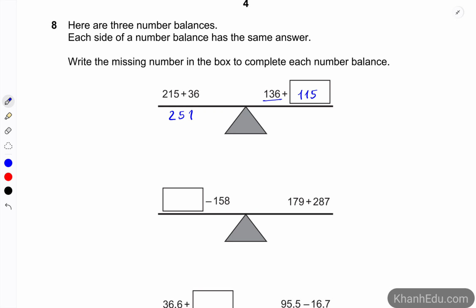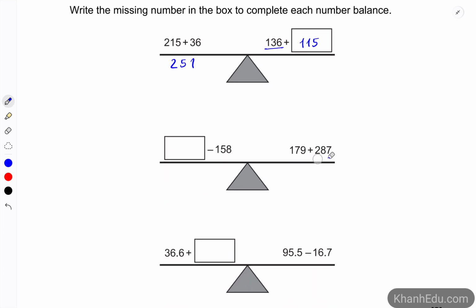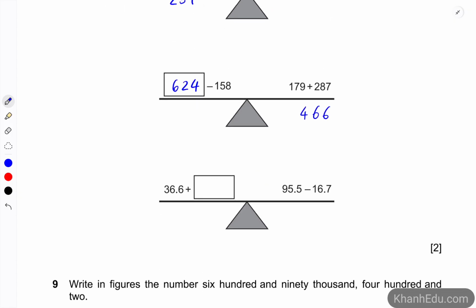Similarly, we would have this one. That is 6 again, and 4. So 466 plus 158 equals 624.